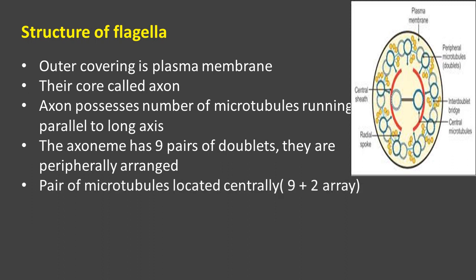And you can find a pair of singlet microtubules located towards the center.